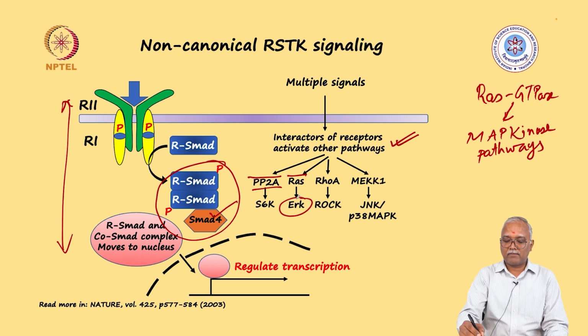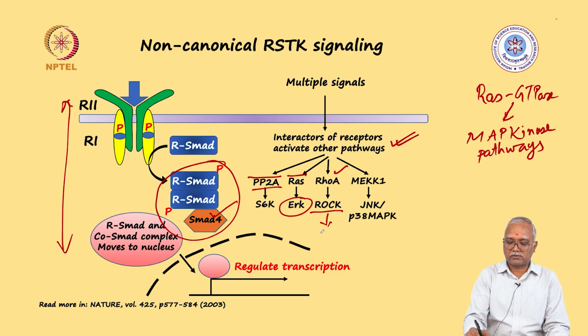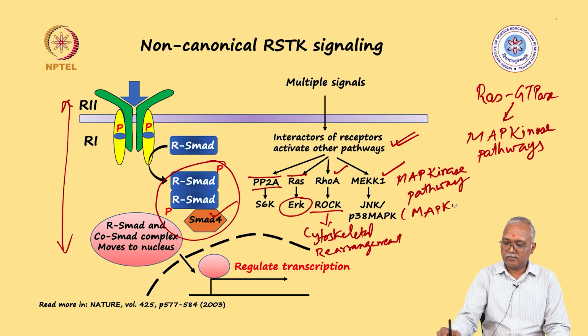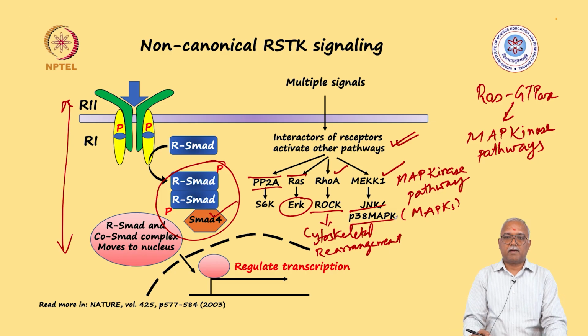In addition, what is known is that the signaling can work through this Rho-A kinase, where it will finally activate the ROCK kinase and you will have the cytoskeletal rearrangement. Moreover, you have independent activation of the MAP kinase pathway, which will involve two final MAPKs, JNK and P38 MAP kinase.